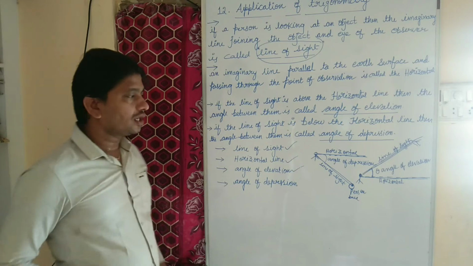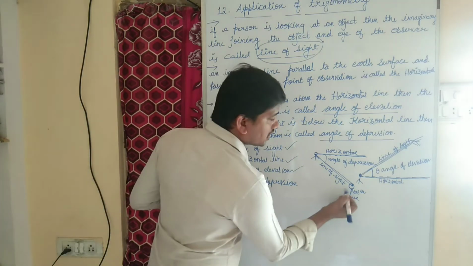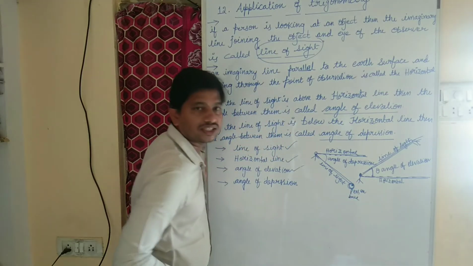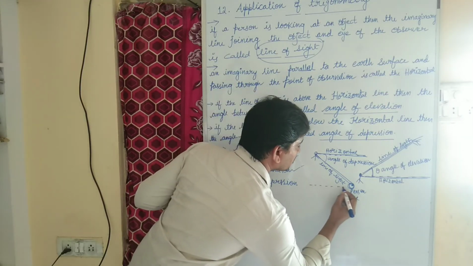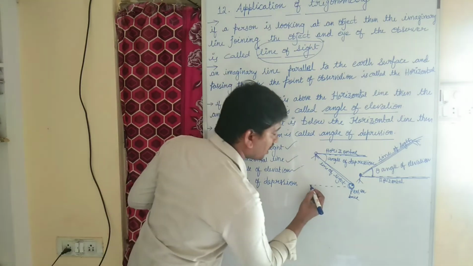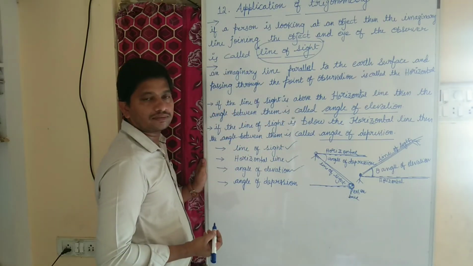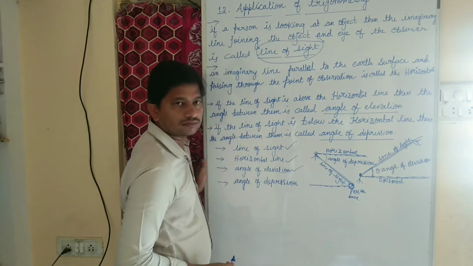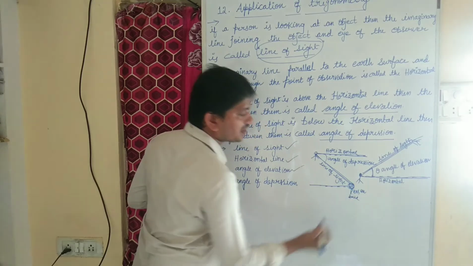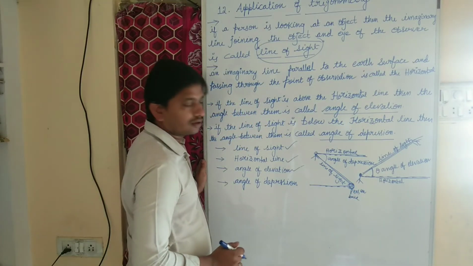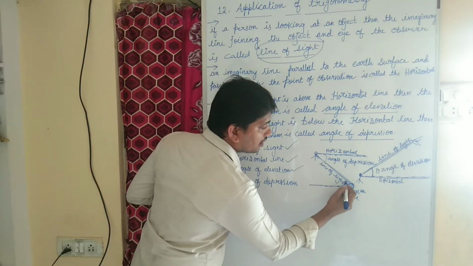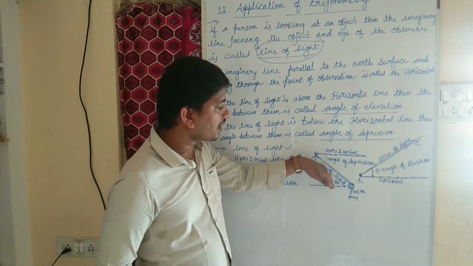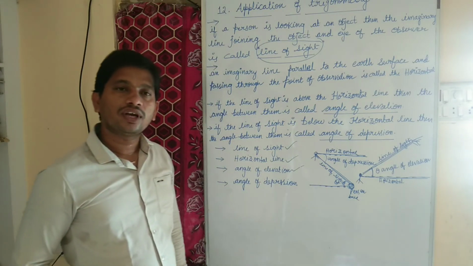Now here is a person, he is on the ground. If you consider, this is our earth surface. This is our imaginary line, this is our line of sight and this is our point of observation. The angle formed here between the horizontal line and the line of sight is called the angle of elevation.